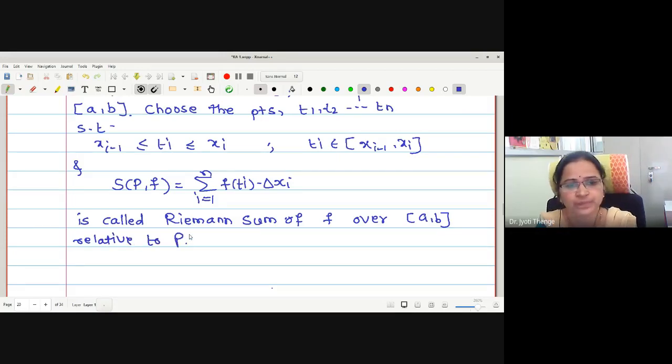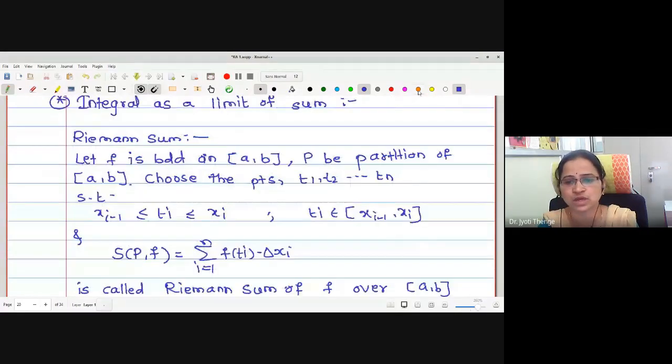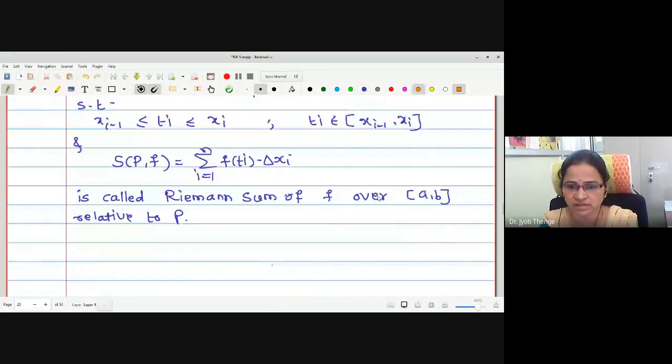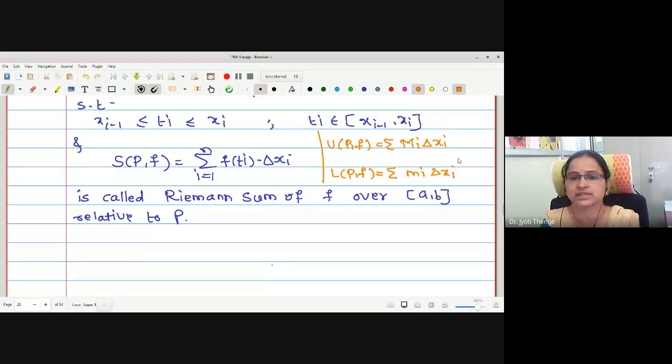Now I'll write these two sums we have seen previously here. U(P, f) is summation capital Mi delta xi, and L(P, f) is summation small mi delta xi. What is the change we have made?